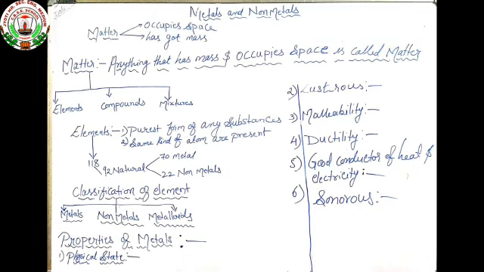Now the third property is malleability. This is a special property of metals: the metal can be beaten continuously and converted into a thin sheet. That is called the malleability property. An example is aluminium foil, which is used for wrapping food items.